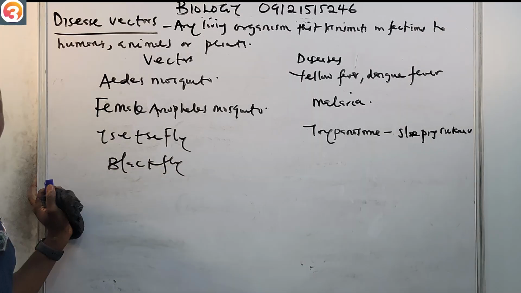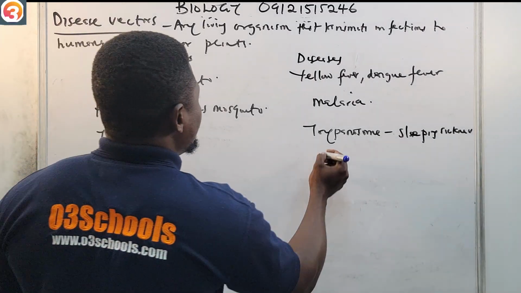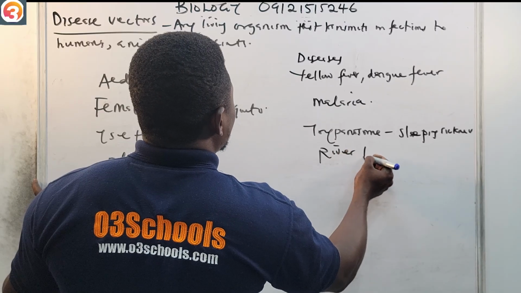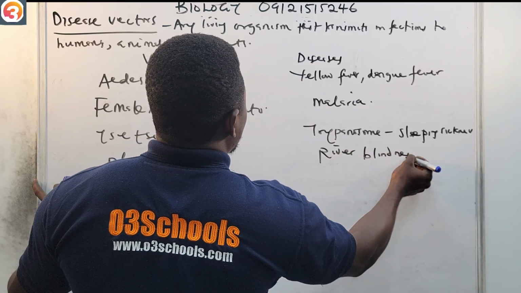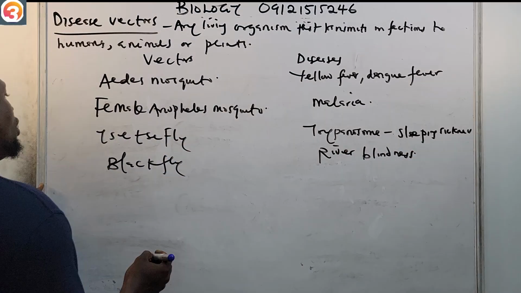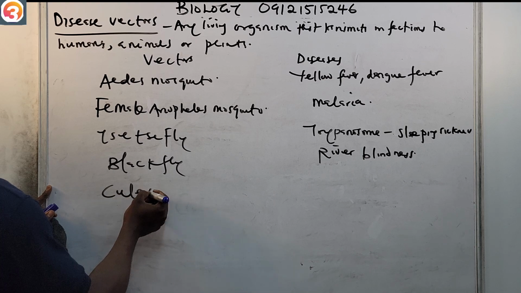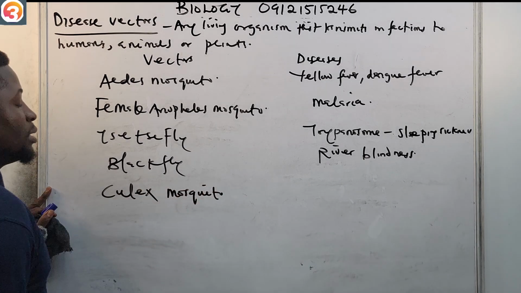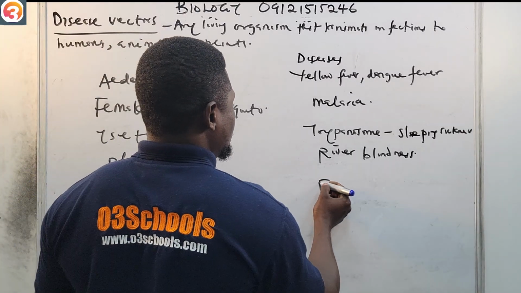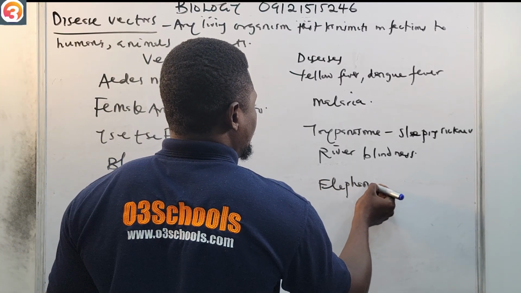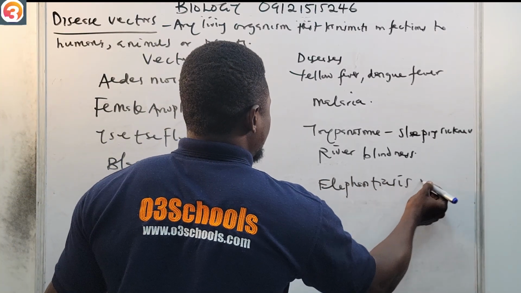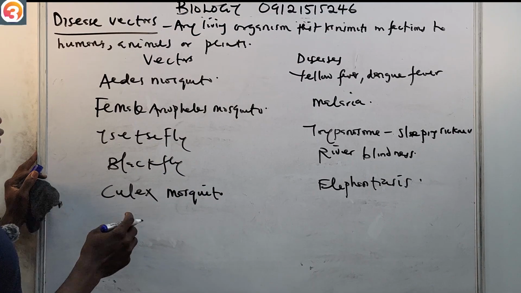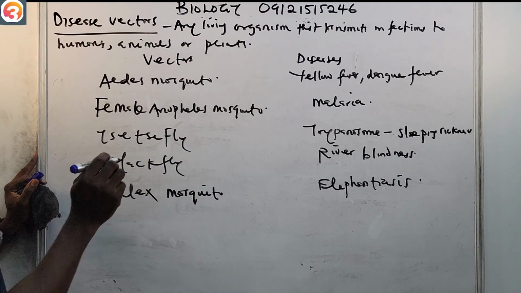Black fly causes river blindness. They also have the Culex mosquito. This one causes elephantiasis.